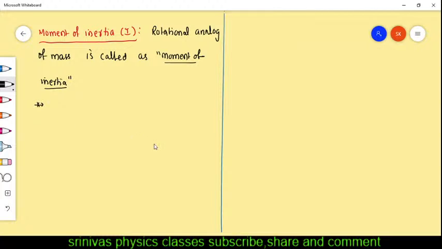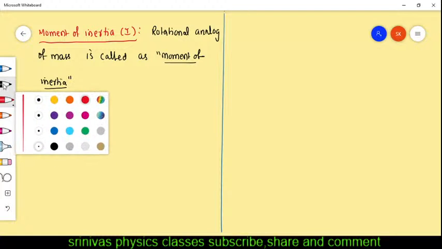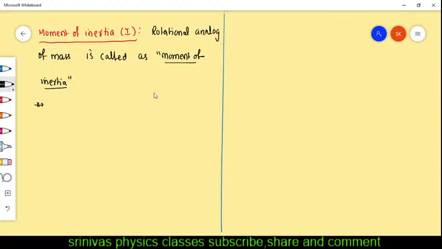Now, what is the formula for the moment of inertia? What is the need to define the moment of inertia? Listen very carefully. Now the definition of moment of inertia. Before that, I will explain that this is the axis of rotation. Around this axis, one object is rotating.